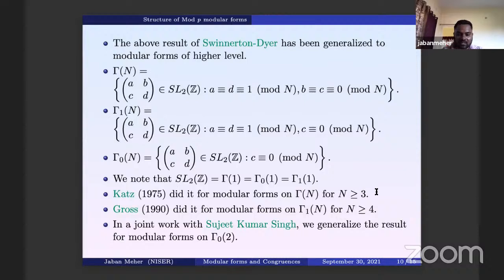So we're looking at Γ_0(2), hoping that the way Swinnerton-Dyer did it for SL2(Z) can be done here, because Γ_0(2) almost behaves like SL2(Z) in a certain way. That is why we wanted to do it for level 2. And then we have proved a similar result.